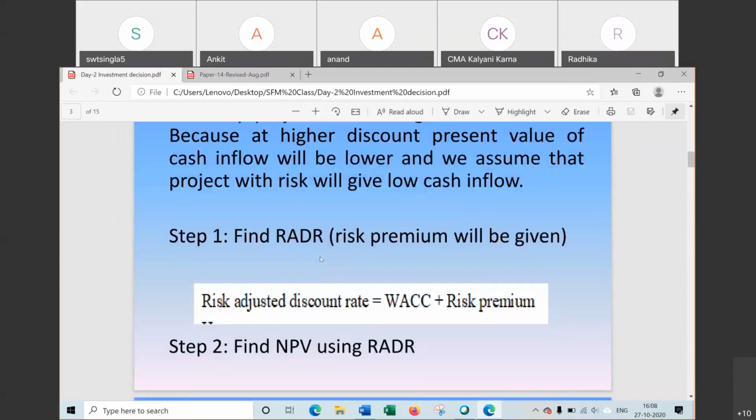In the case of risk adjusted discount rate, everything will remain the same, only the cost of capital will be added with risk premium. आप जितना ज्यादा कॉस्ट ऑफ कैपिटल इंक्रीज करते हैं, एनपीवी क्या होता है, डिक्रीज होता है. आपने पीछे चैप्टर्स में पढ़ा, when cost of capital is increased, suppose at 10% NPV is 10,000, then at 12% it will decrease, NPV will decrease.